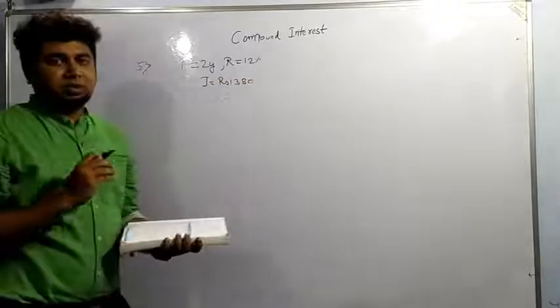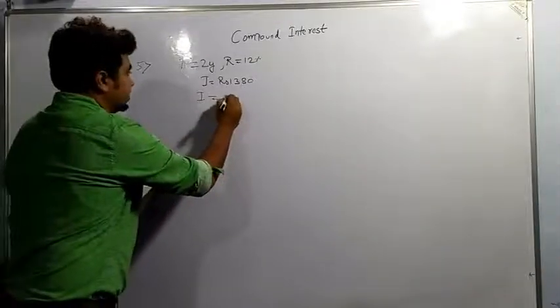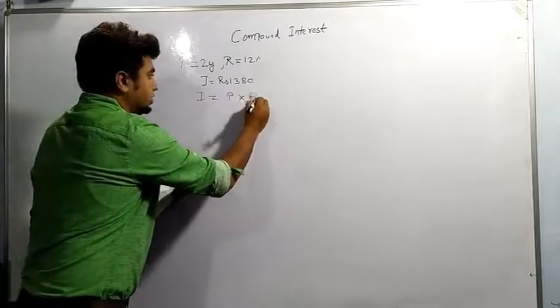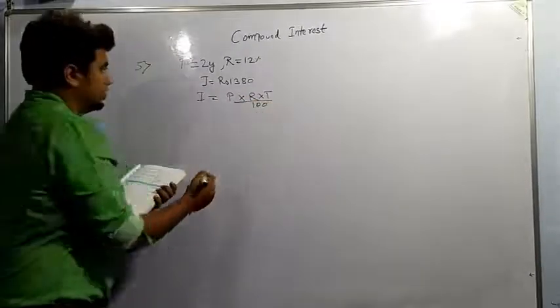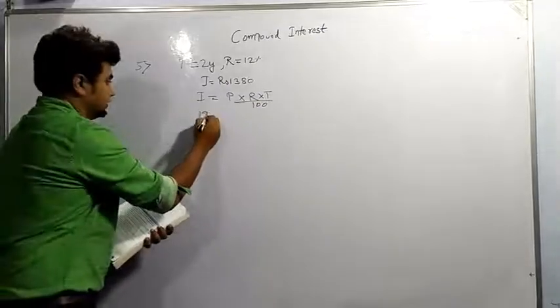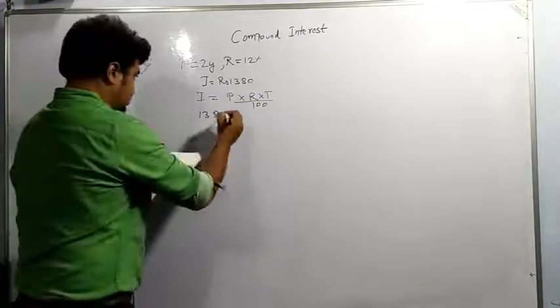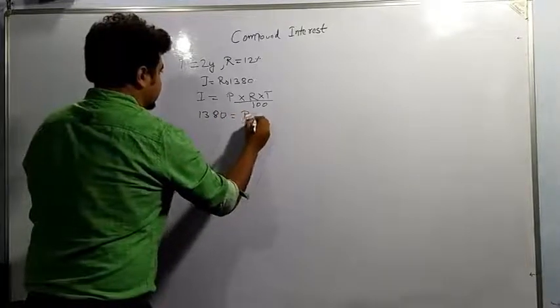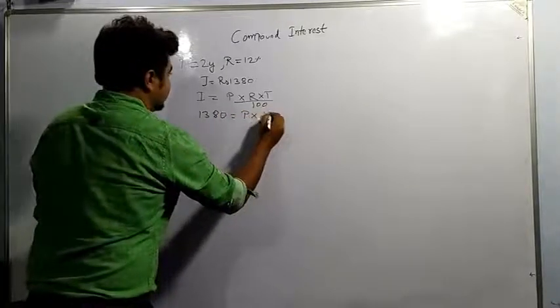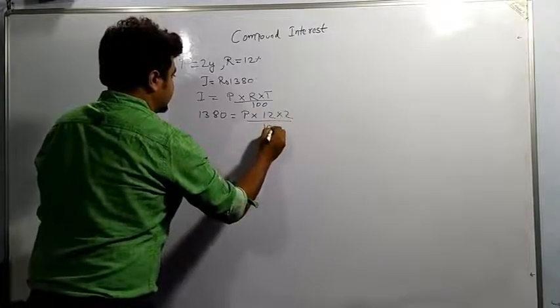Now we can apply the formula and we can find principal. So interest is equal to P into R into T by 100. So interest is 1380 is equal to P into R is 12 and time is 2 by 100.